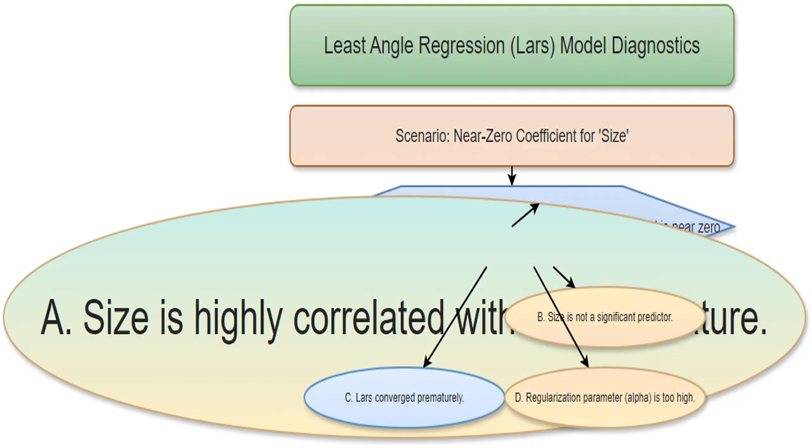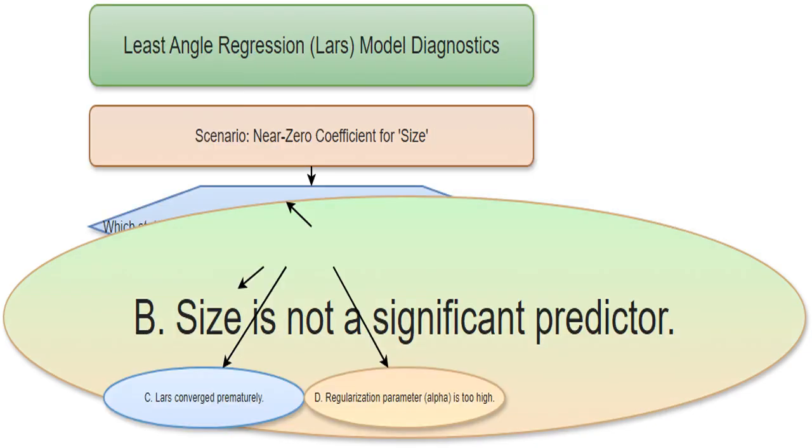Imagine size is strongly related to living area. Lars might pick one and downplay the other, resulting in a near zero coefficient for one of them. This is the essence of multicollinearity. Features are essentially duplicating information. That's a direct interpretation of a small coefficient. If the coefficient for size is near zero, it tells me this variable is not a good predictor of house prices in this model.